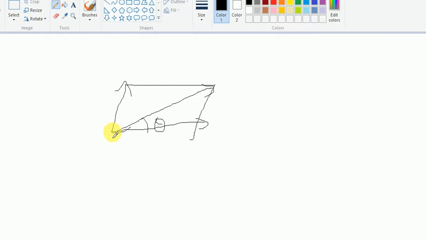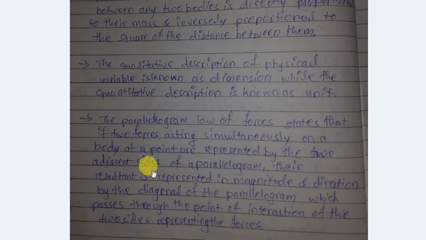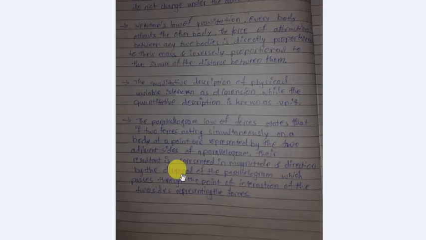Here the body is considered as a point, one force is F1 and the second is F2, the adjacent sides of the parallelogram. The point of intersection is where the forces join, and from it we draw the resultant, which is the diagonal of the parallelogram. This is the law of parallelogram of forces, and the angle will be theta with respect to the x-axis, or with respect to one force. This much is some points of introduction to mechanics.